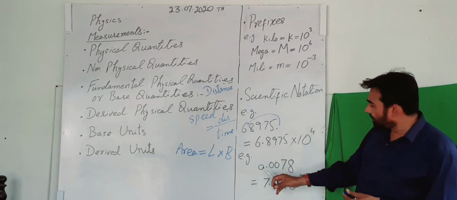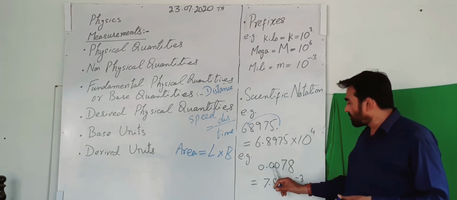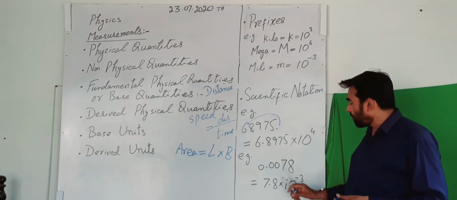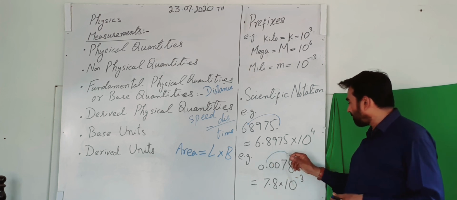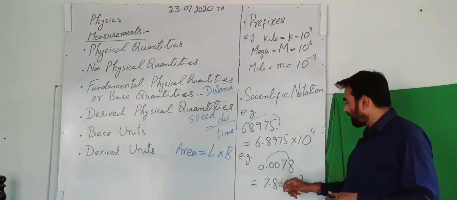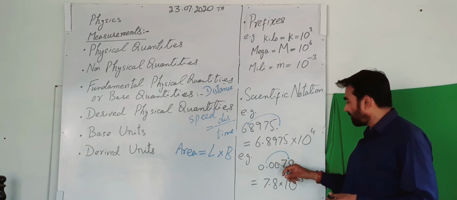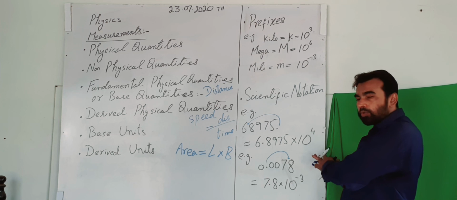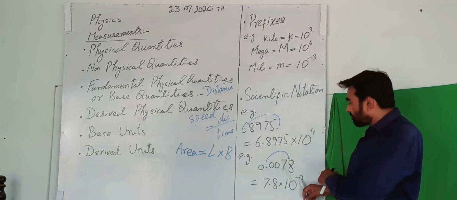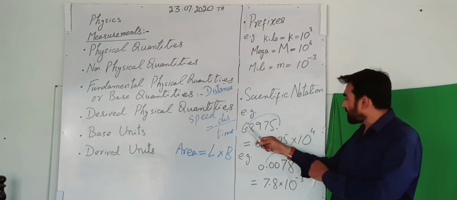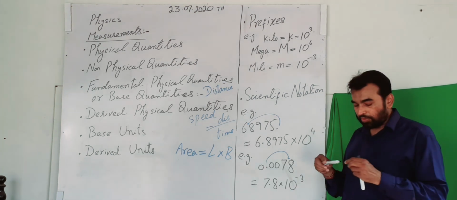Take another example, 0.0078. Now here I have shifted the decimal to between these two digits: 7.8 into 10 raised to power minus 3. 1, 2, 3. If we are shifting towards the right, then it will be 10 raised to power minus 3. If we are shifting towards the left, it is positive. Okay.